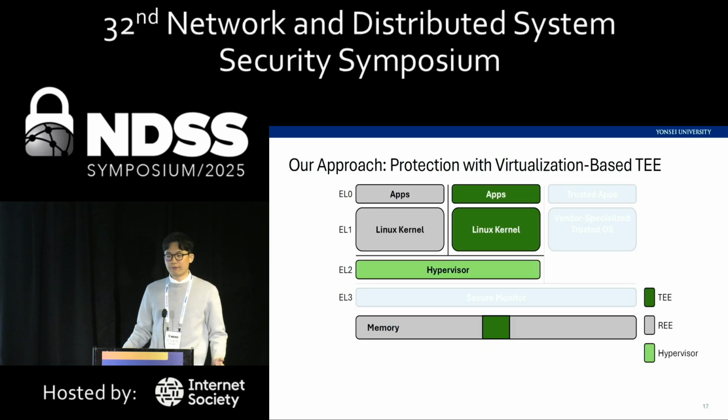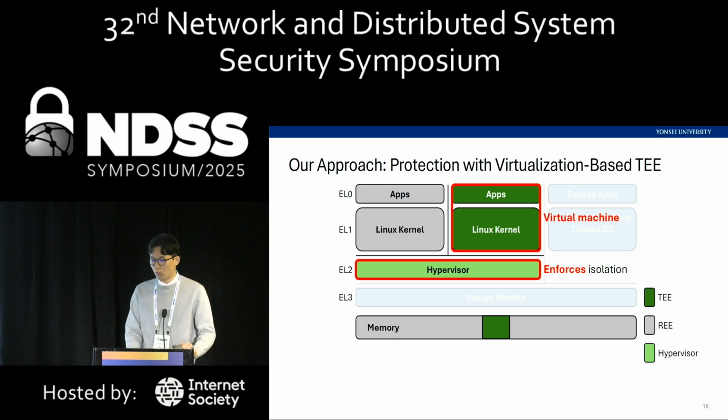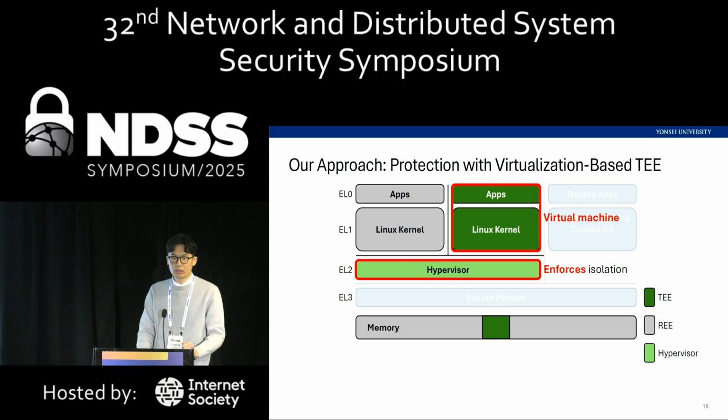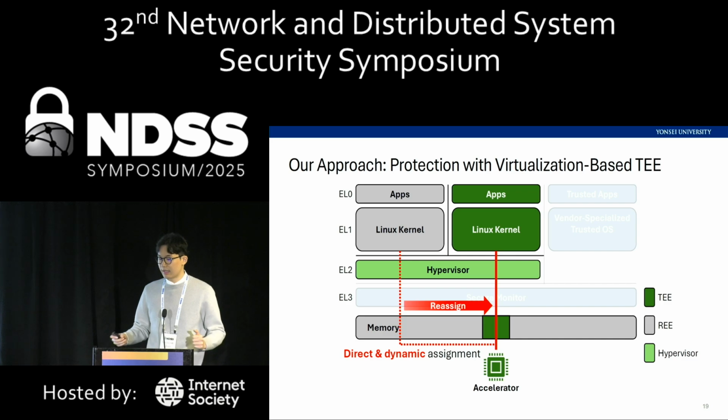So we create the first system that protects on-device DNNs with virtualization-based TEEs. The TEE here is a virtual machine running at EL0 and EL1, and we have the EL2 hypervisor to enforce isolation between the TEE and the REE. Our design here is to directly assign the accelerator to the VMs and also support dynamically reassigning the accelerator among multiple virtual machines.